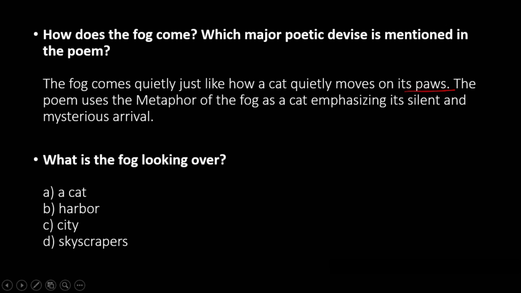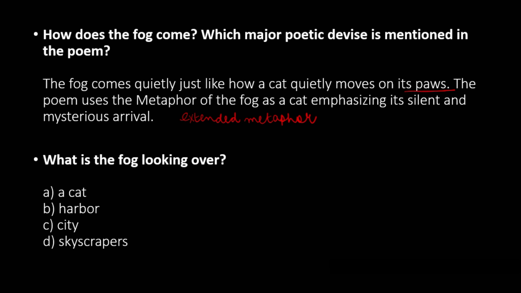So in this, the poet has used extended metaphor, where the fog is compared to a cat.